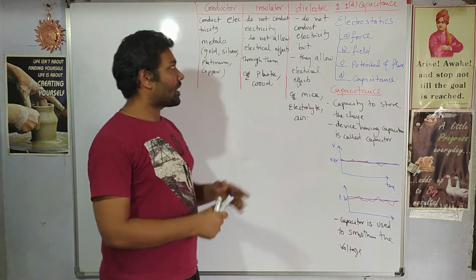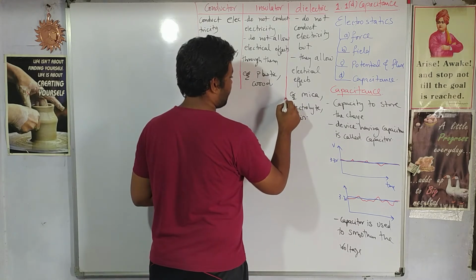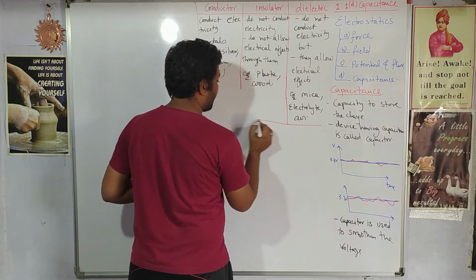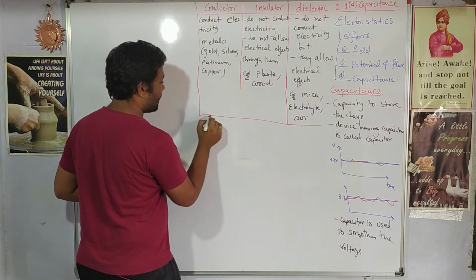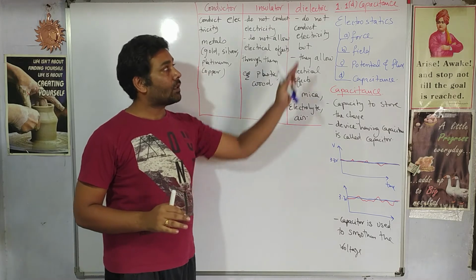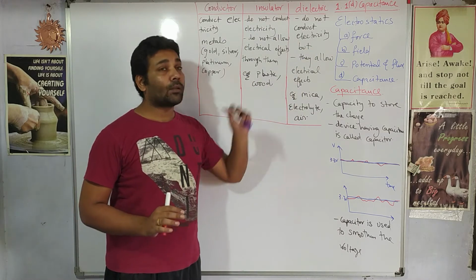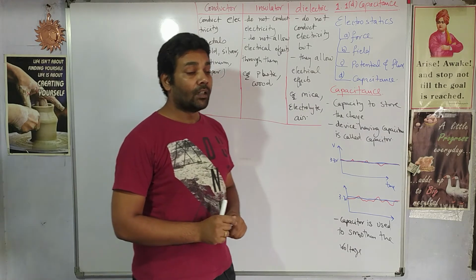So these are some examples of dielectrics: mica, electrolyte, air. That is the classification of materials into three categories, right? Conductors, insulators, and dielectrics. Here we'll be focusing our studies on the dielectrics. We'll see in detail what exactly these dielectrics do.